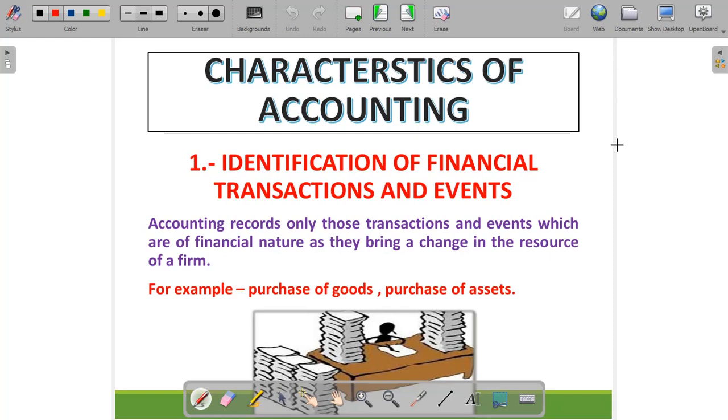However, in a business, there can be financial and non-financial events also. But in a business, we need to record the financial nature transactions, as they bring a change in the resources of the firm, like purchase of goods, purchase of assets. These are transactions of financial nature, or we can say events of financial nature. In the very first step of accounting, we need to identify these financial transactions and financial events.